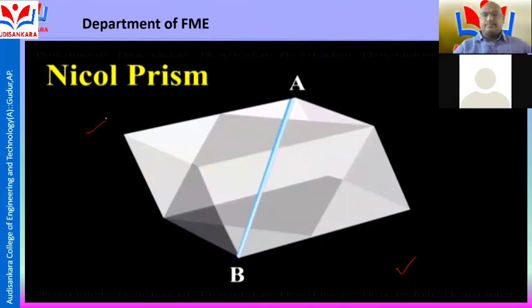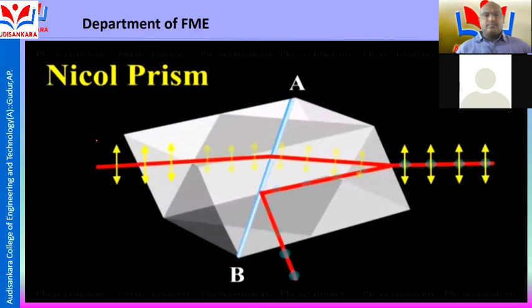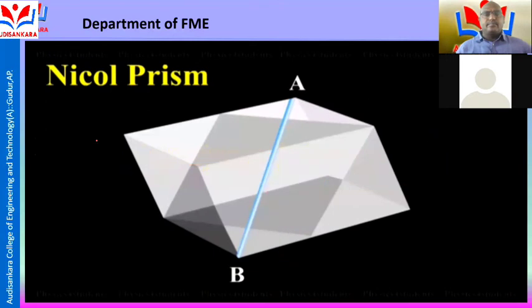The ordinary ray undergoes total internal reflection at the layer of Canada balsam and is absorbed by the blackened side. The extraordinary ray alone is transmitted through the crystal and emerges from the other face, which is plane polarized. The Nicol prism serves as the polarizer and also the analyzer.